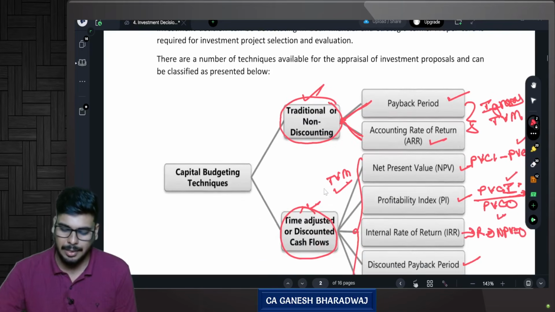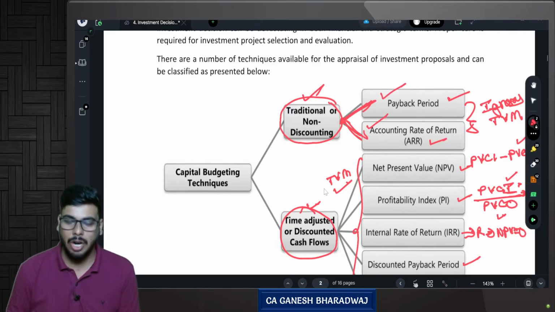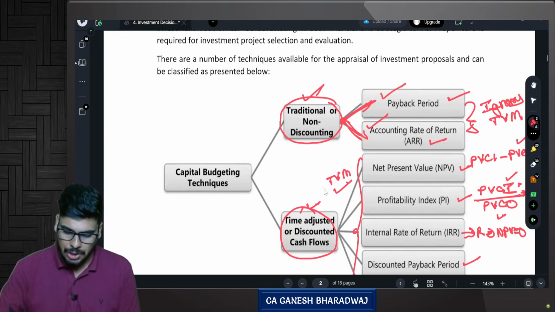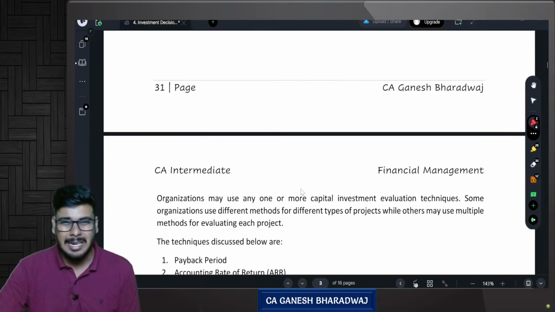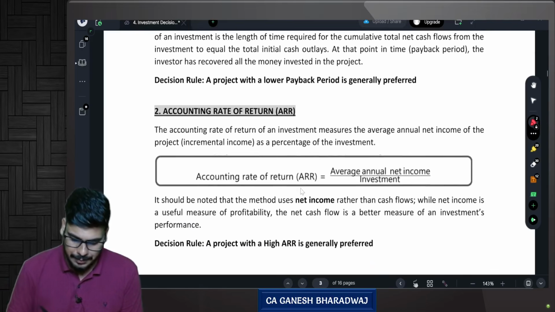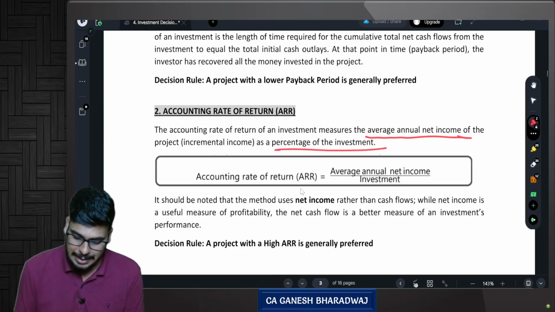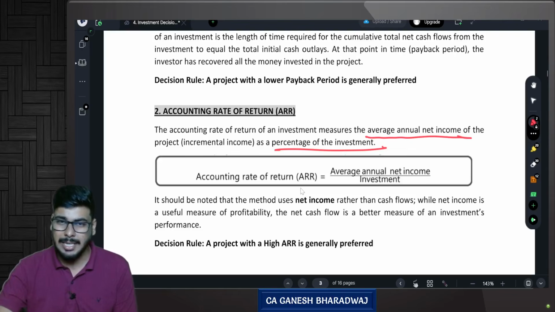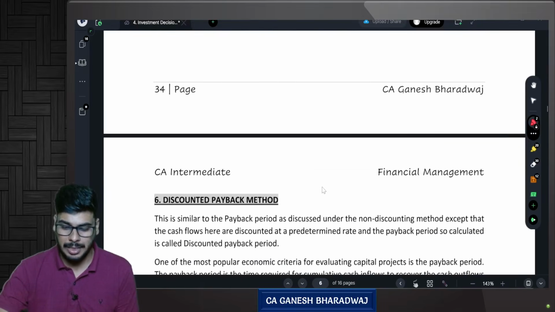Now, the traditional methods are two things. One is called payback period. The other one is called accounting rate of return. So payback period and accounting rate of return are the two traditional approaches. Nothing great here. So the accounting rate of return of an investment measures the average annual net income of the project, that is incremental income, as a percentage of investment. We will do an example and we will just finish it off. Very simple.